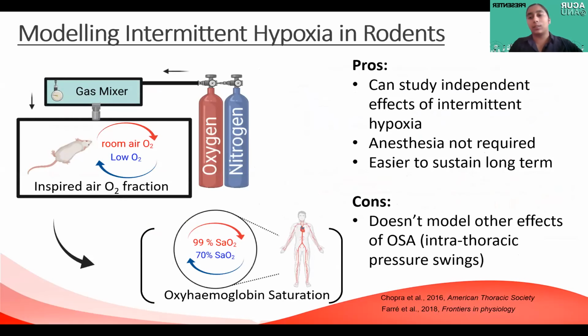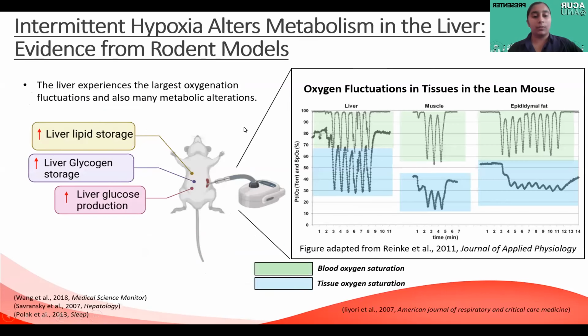Animal models allow us to study intermittent hypoxia without confounders such as obesity. There are many animal models that have been used, but the most commonly used model, and the one that we used in our study, uses hypoxic gas mixtures to simulate fluctuating blood oxygen saturations seen in OSA patients in rodents. We know from human studies that OSA causes fluctuations in blood oxygen, leading to intermittent hypoxia. As shown by these traces highlighted in green, we also know that our model of intermittent hypoxia causes blood oxygen saturation fluctuations in rodents.